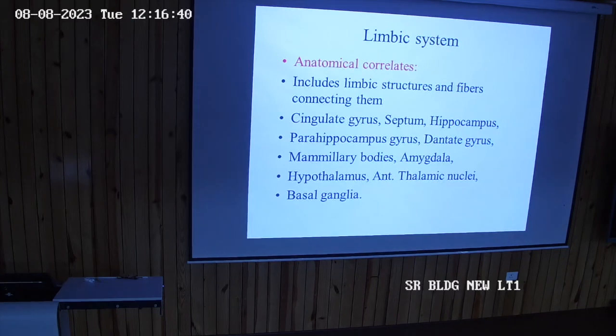So for any visual sensitization, emotion and motivational drive, it is not only emotion. I said the important function of the limbic system is emotion, okay. It is not only emotion, it is also motivational drive, which is the main function of the limbic system. Anatomical correlation: it includes the cingulate gyrus, septum, hippocampus, parahippocampus, mammillary bodies, amygdala, hypothalamus, anterior hypothalamic nuclei, and basal